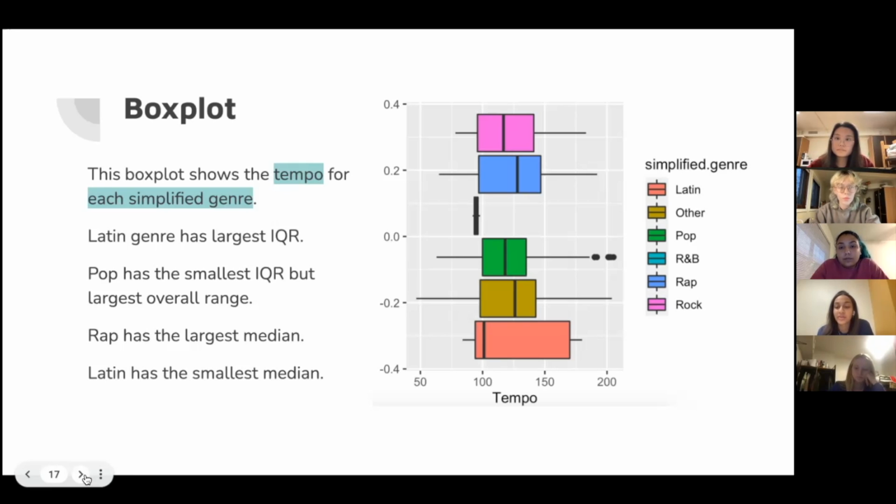On the other hand, we found that rap had the highest median at about 130 beats per minute, but the median tempo for the other genre was extremely close at about 125 beats per minute. And we also found that pop has the smallest interquartile range, ranging from about 100 to 135 beats per minute. And we thought this made sense because the pop genre generally tends to follow a strict formula or format, and so a certain tempo is always popular or on the trend rising.